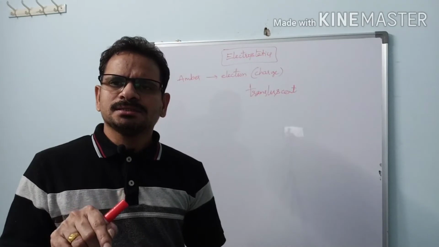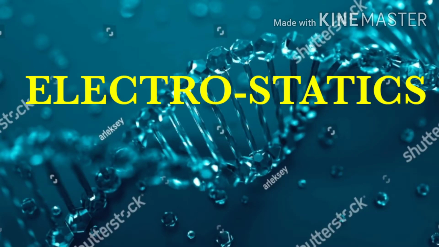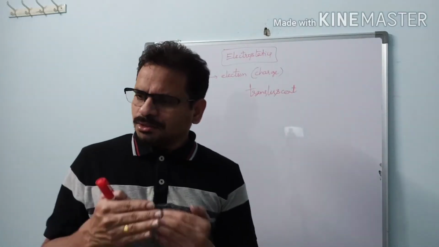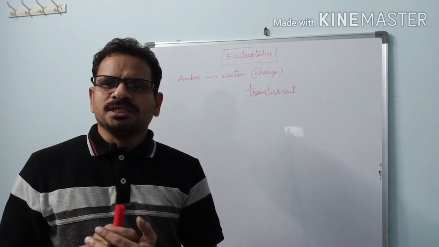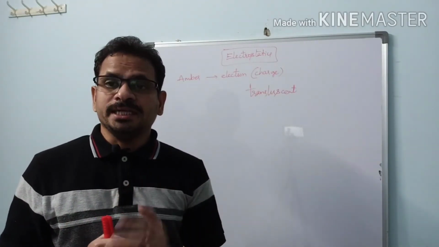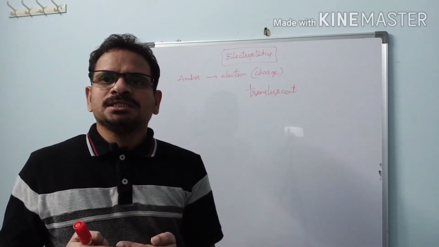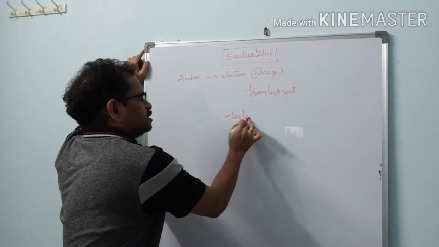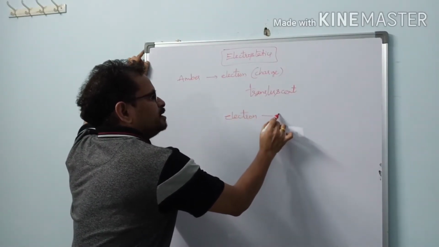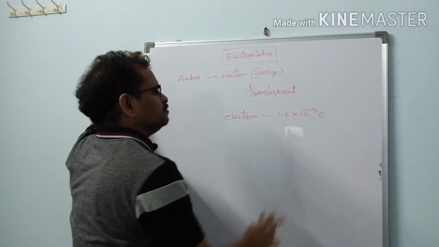All the facts behind this, we can learn from this chapter electrostatics. So let us see what is behind the charge. In the universe there are two types of charges. One is positive charge, another one is negative charge. The fundamental charge is the charge on an electron, and it is equal to 1.6 into 10 power minus 19 coulombs.